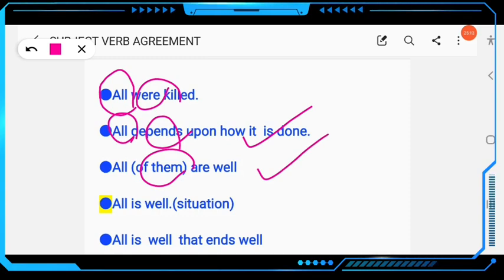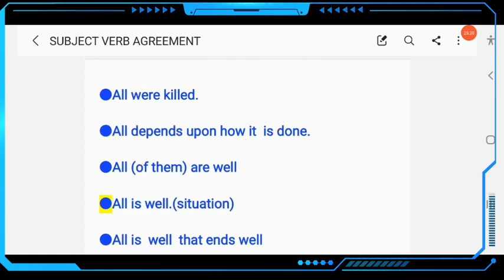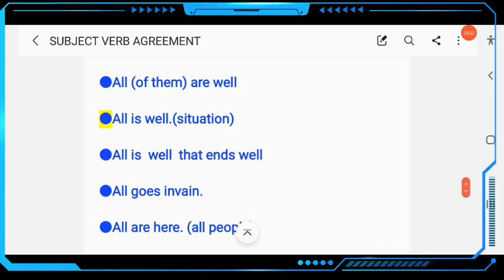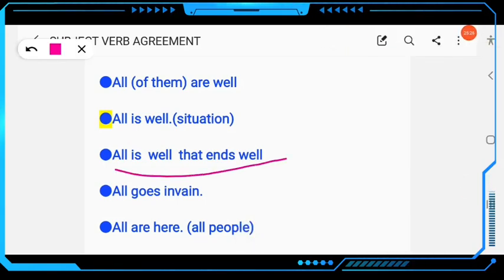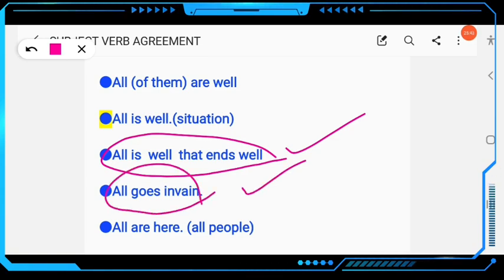All is well means the situation is well, that is uncountable. All is well, not are well. All is well that ends well. Yes, this is also the same example. All goes in vain, that means the hard work, the effort, is uncountable. My effort goes in vain, not go. Similarly here, all goes in vain, unsuccessful. All are here, that means you are talking about the people, all are here. Clear?